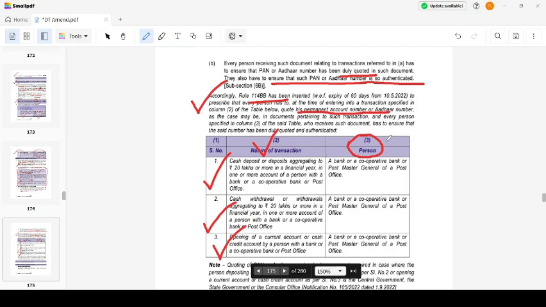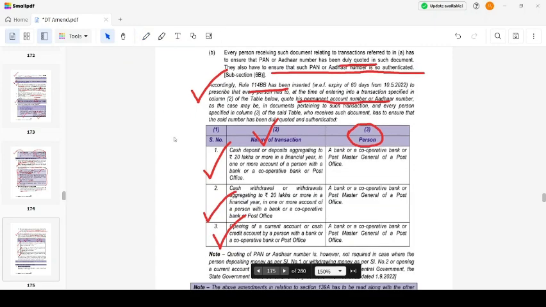It has to be authenticated. Okay, then let's move on. We have lots to cover.